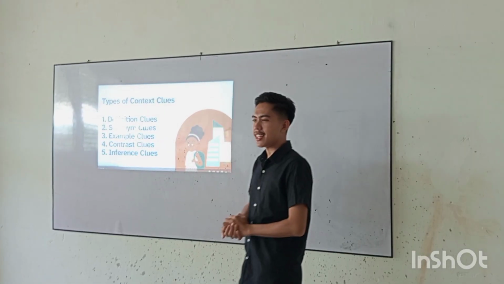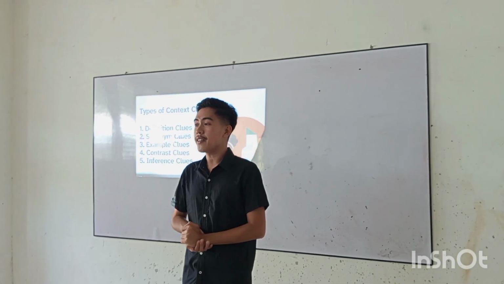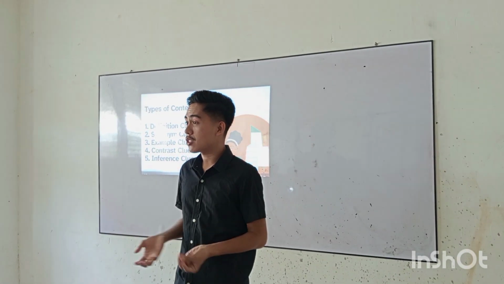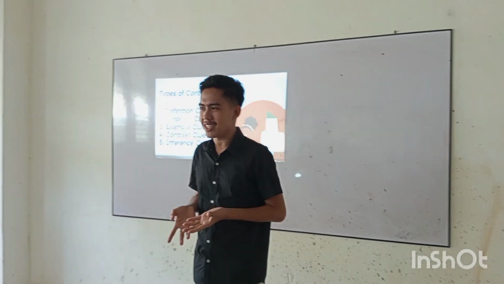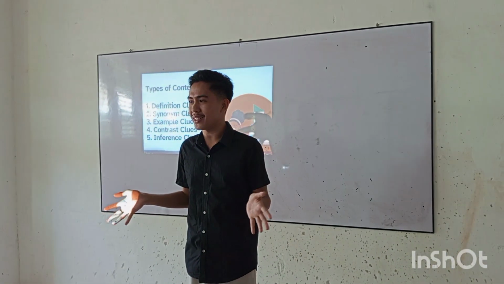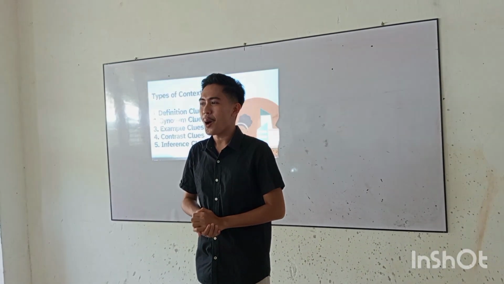Inference clues, sir, is used to figure out the meaning of an unknown word by using logical and reasoning skills. Okay. So class, I see that it is very evident that you already know about context clues and their examples. So I think you are prepared for our next activities. Are you all excited about your activities? Yes, sir! Okay, let's begin your activity.